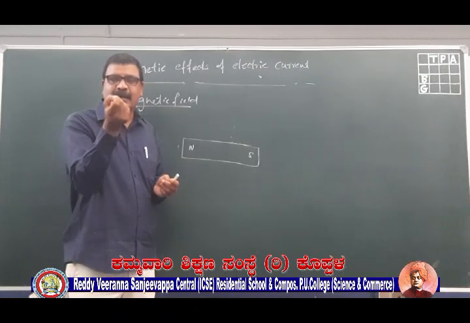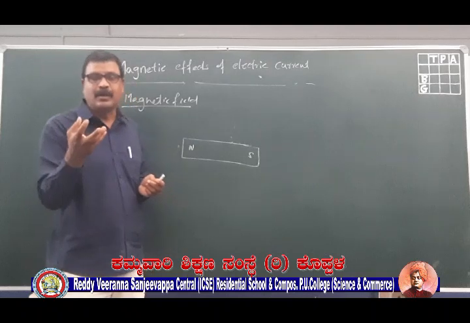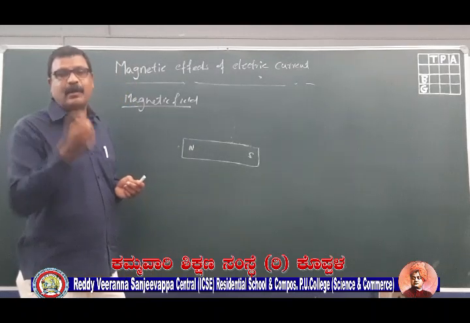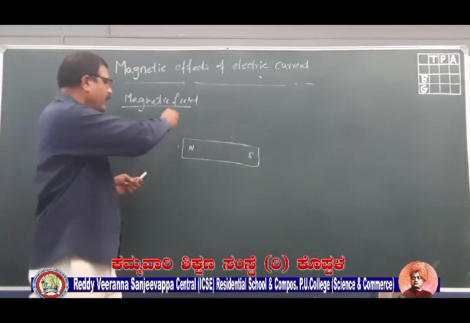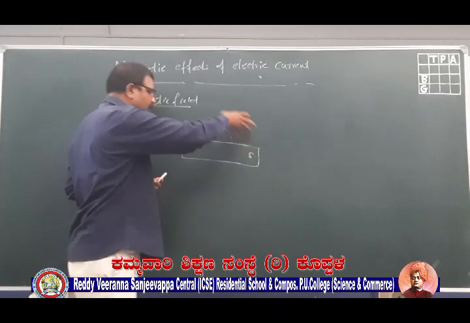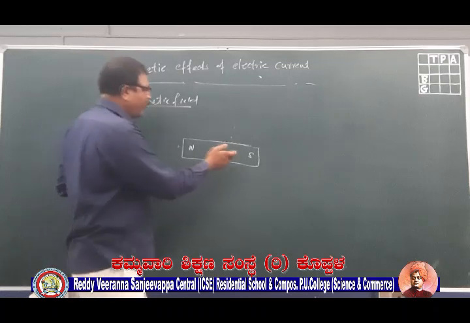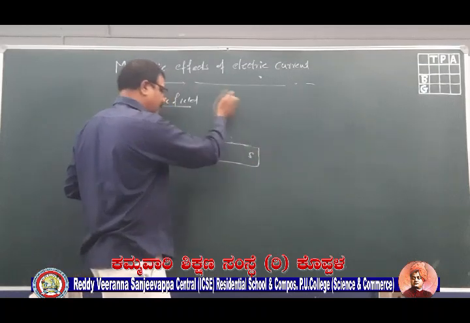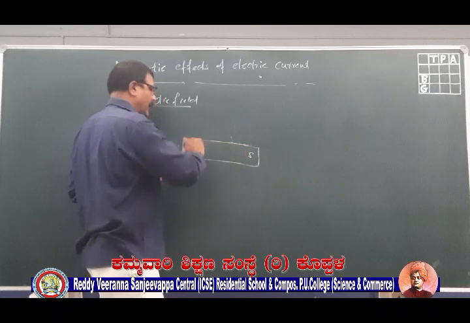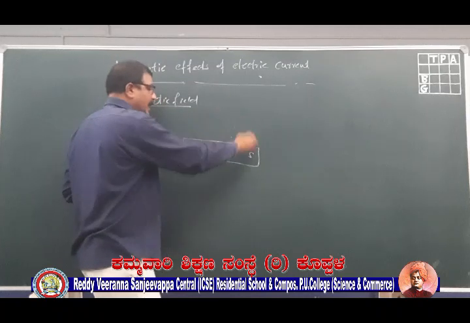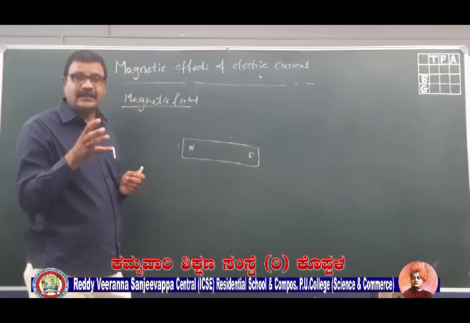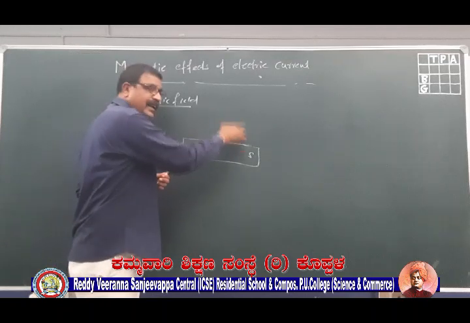So small pieces of iron will be flying out. Those pieces will be called iron filings. And if I drop a lot of iron filings around this magnet, you will see that they form a pattern of lines in this way. That pattern of lines shows that there is a magnetic field.